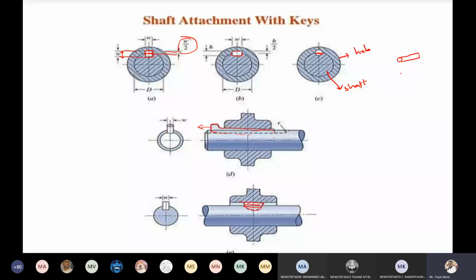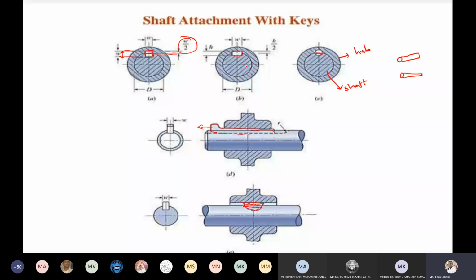This may be a uniform cross section and this may be a tapered cross section, as per the requirement. After assembling these two, one drilling or reaming is done here. After that, keys are inserted here. That is the one advantage.